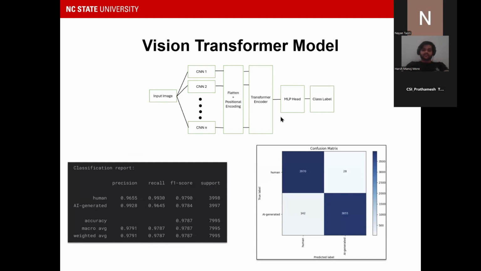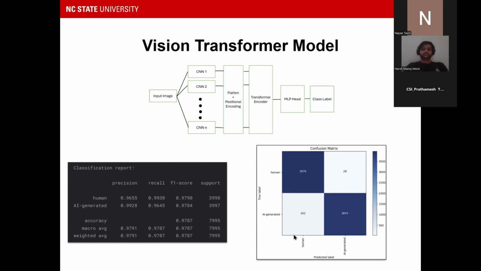This is the architecture which we followed for the Vision Transformer model, and based on that, if you look at the classification report, you can see that the accuracy we got was around 97%. Also, the number of images which we used to test this model was somewhere around 8,000, which is comparatively even more images for testing than for the baseline as well as ResNet. And over here, the false positives which we got are just 142.